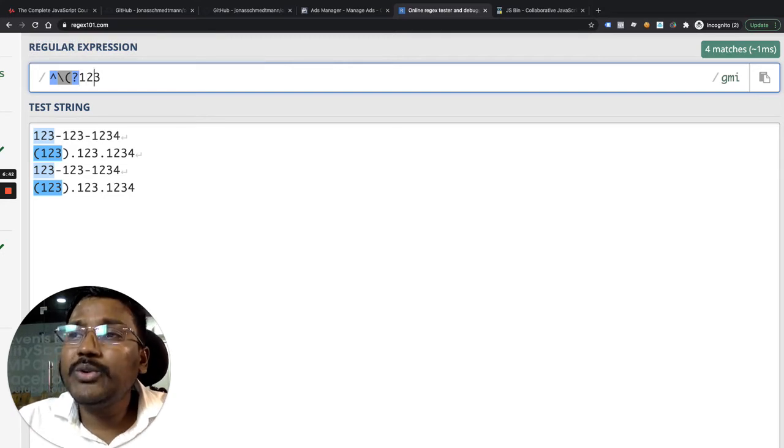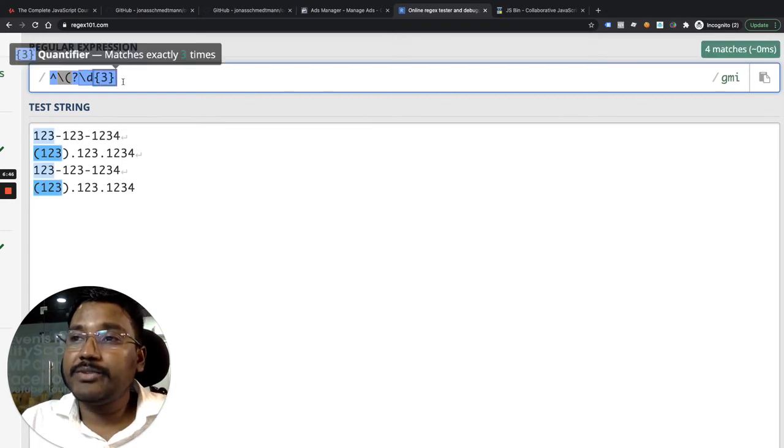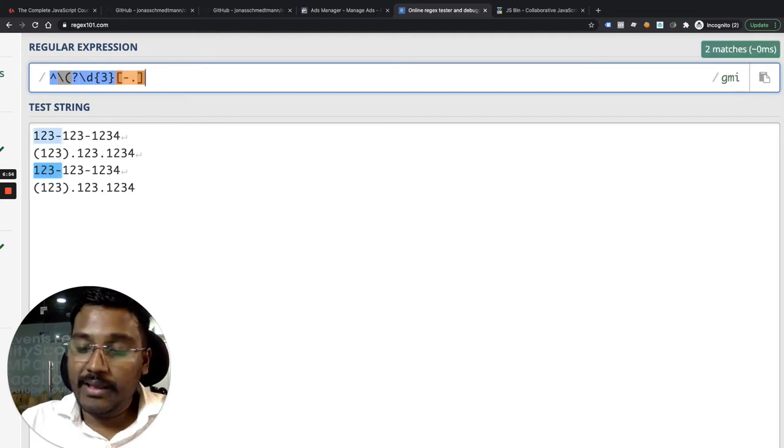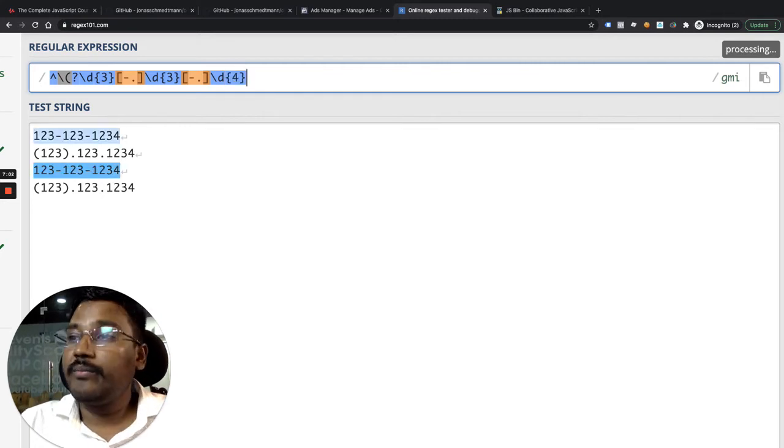Rather than writing 1, 2, 3, I can simply write \d, and I can write it 3 times. And then you have a hyphen or dot. So I can put them like this, dot, hyphen, right? And then I can put \d and I can put 3. And then I can put it again, and then I can put 4.